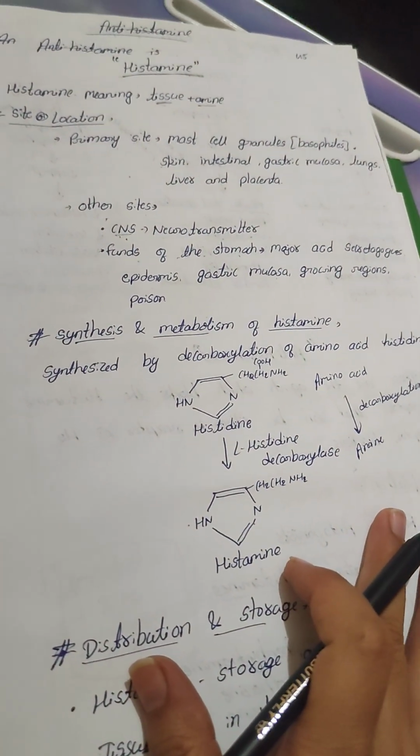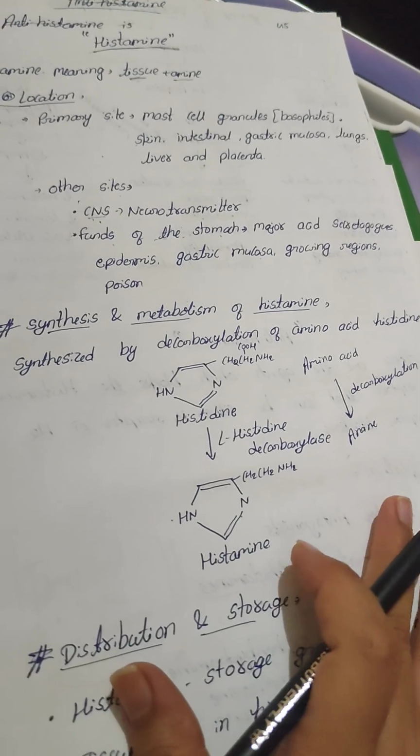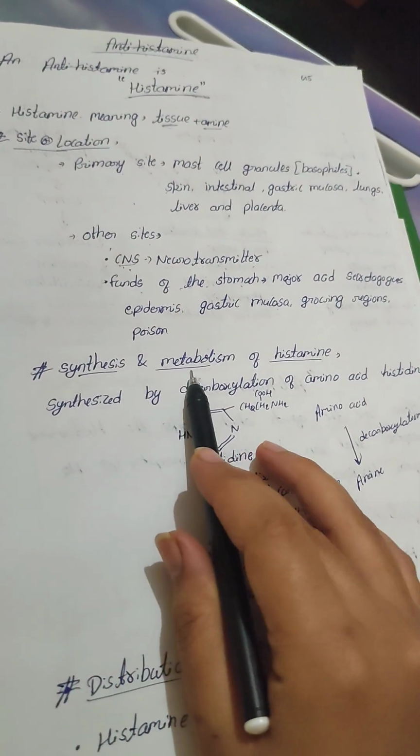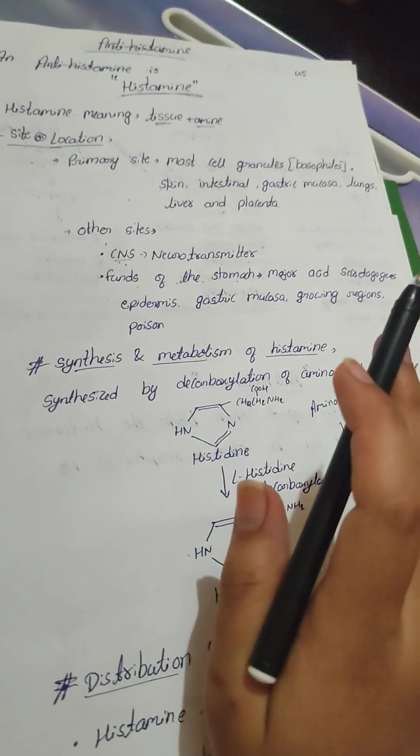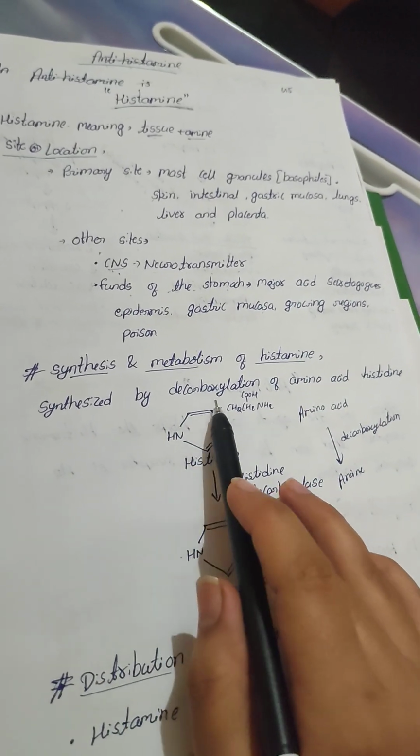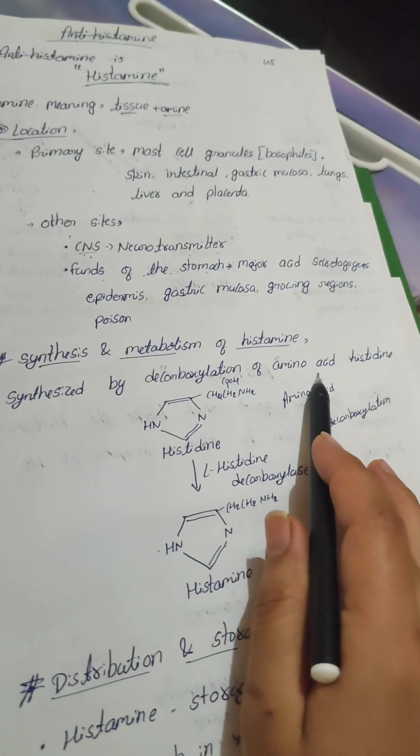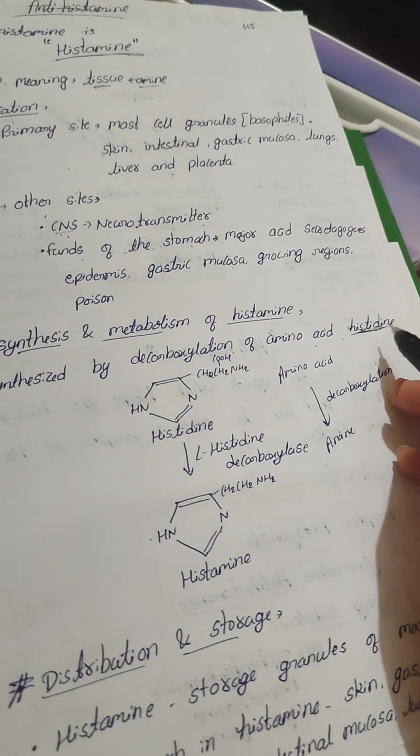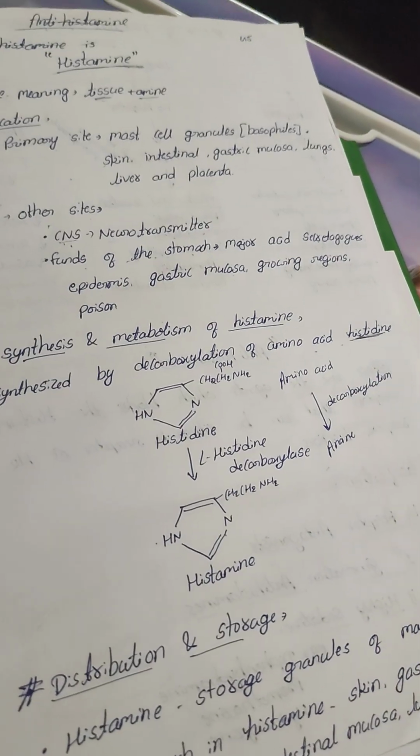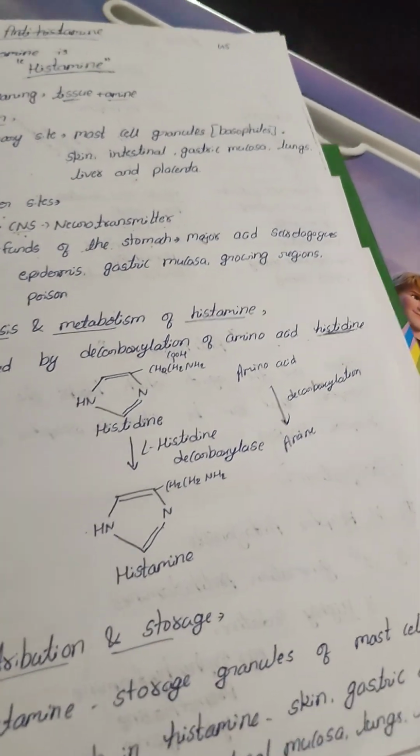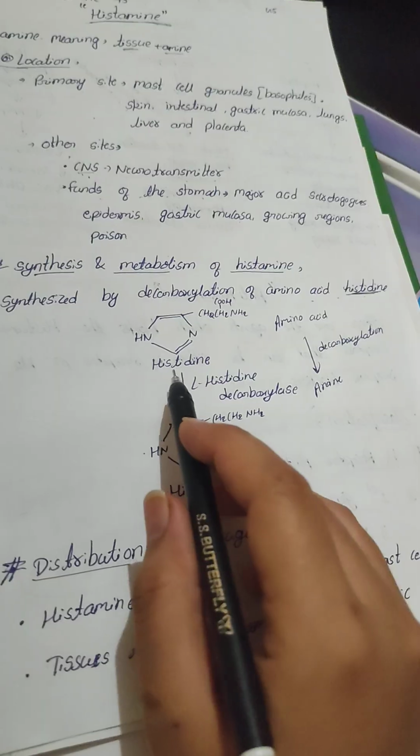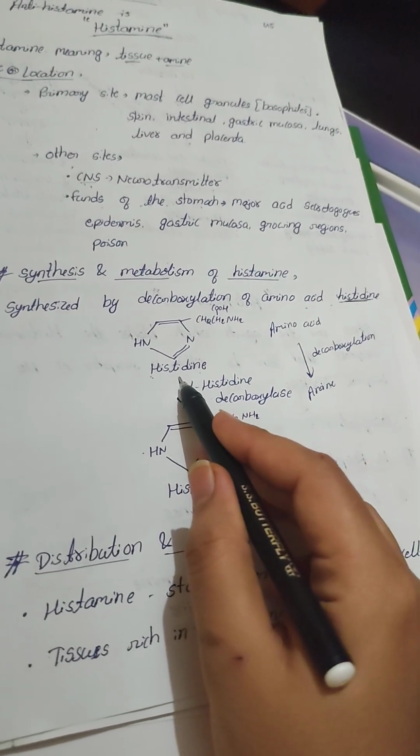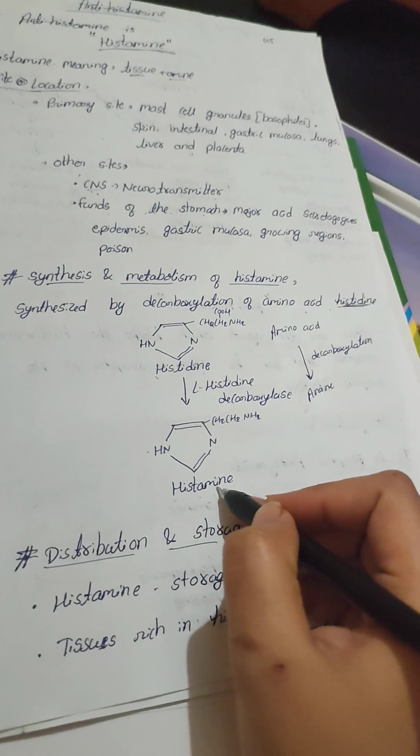Next we move to the synthesis and metabolism of histamine, how histamine is synthesized or produced in our body and how it is metabolized. It is synthesized by decarboxylation of the amino acid histidine. So by decarboxylation of histidine, histamine is produced. You can see here histidine, which is a type of amino acid.